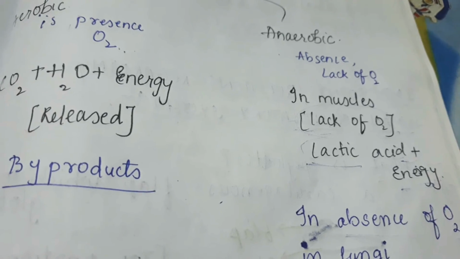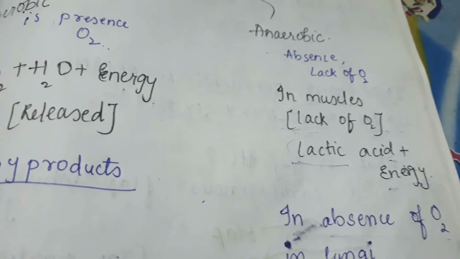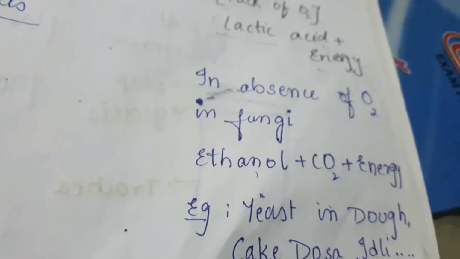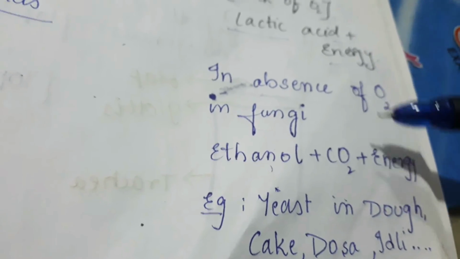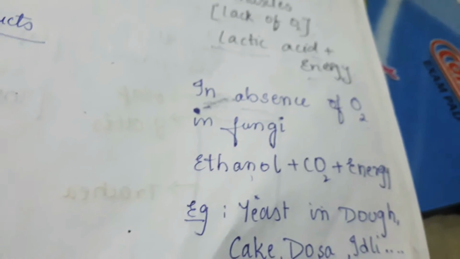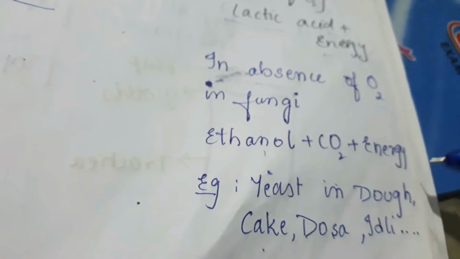Why? Because your muscles are not getting a proper amount of oxygen, and there the byproducts are lactic acid and energy.